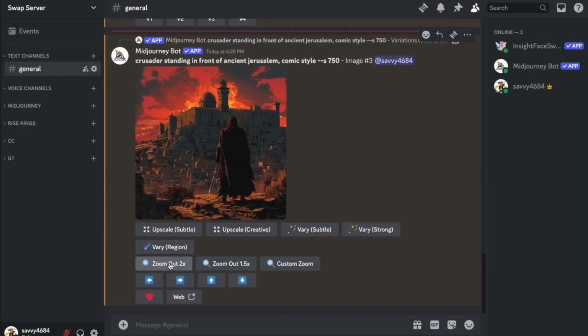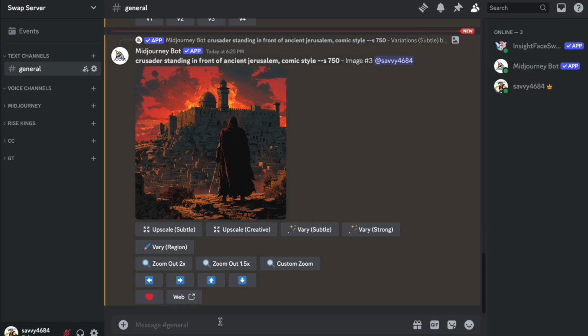One more thing that you have at your disposal is the zoom variation and the stretch functions. Basically, zoom out would create an image that is more zoomed out by 2x, giving you more space around here. Or if you want more of the image on the left and on the right side, for example, you first would use this left button and then on that image result use this right button.